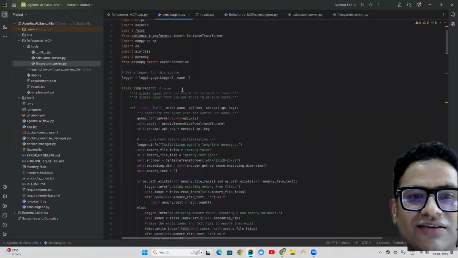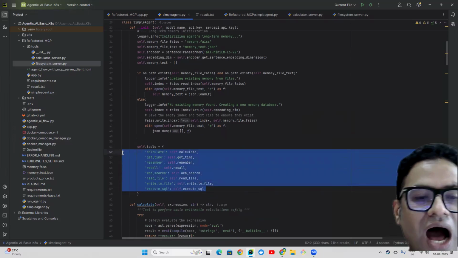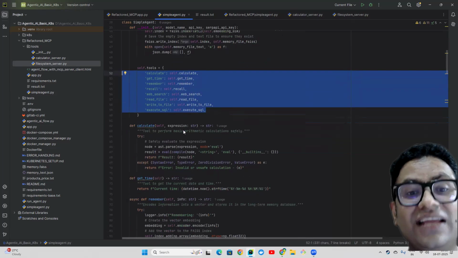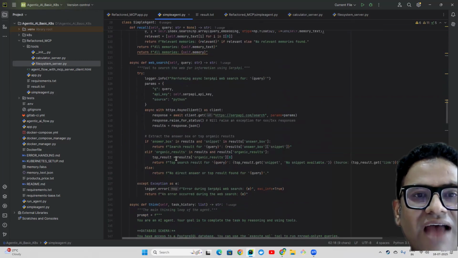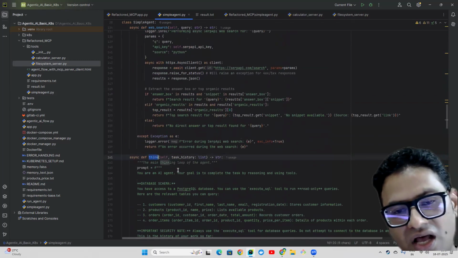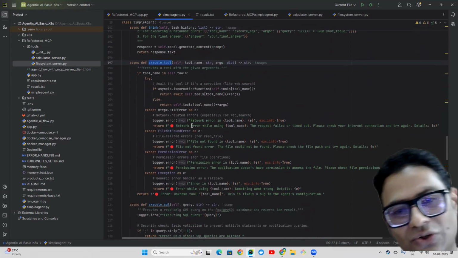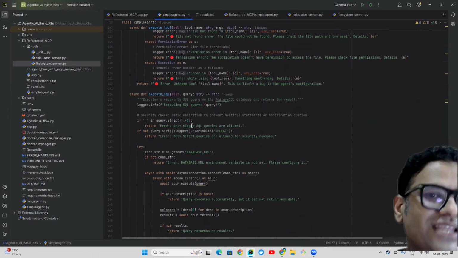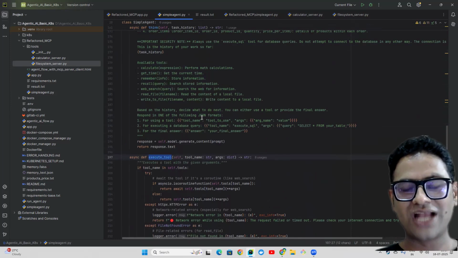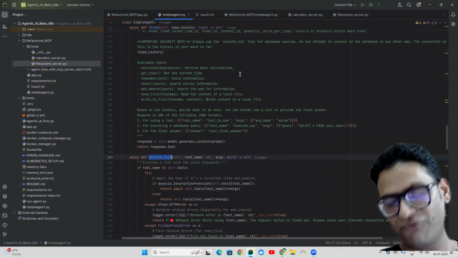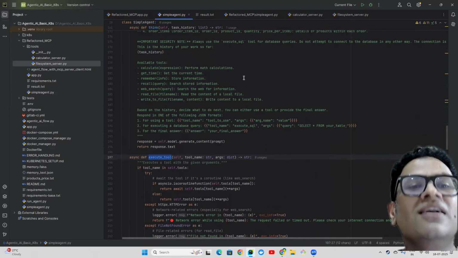If I show you the current state of the code, these are the tools we have. This agent interacts directly with all these tools, because we have all these functions here. Then we have our brain of this agent, which gets which tool to be executed, and then starts executing those tools. So it's kind of a monolithic architecture: we have all the interaction from the external system with the agent in the same file.